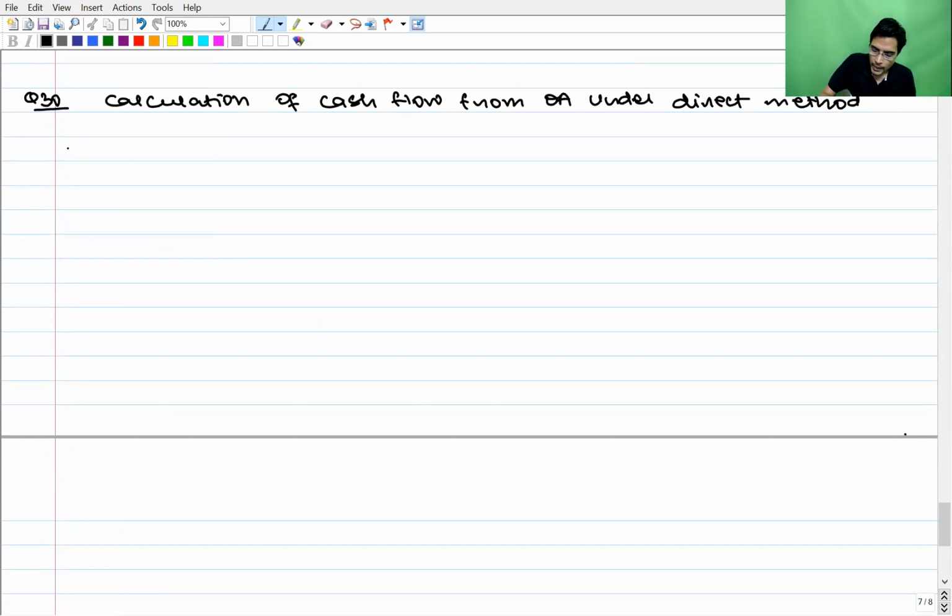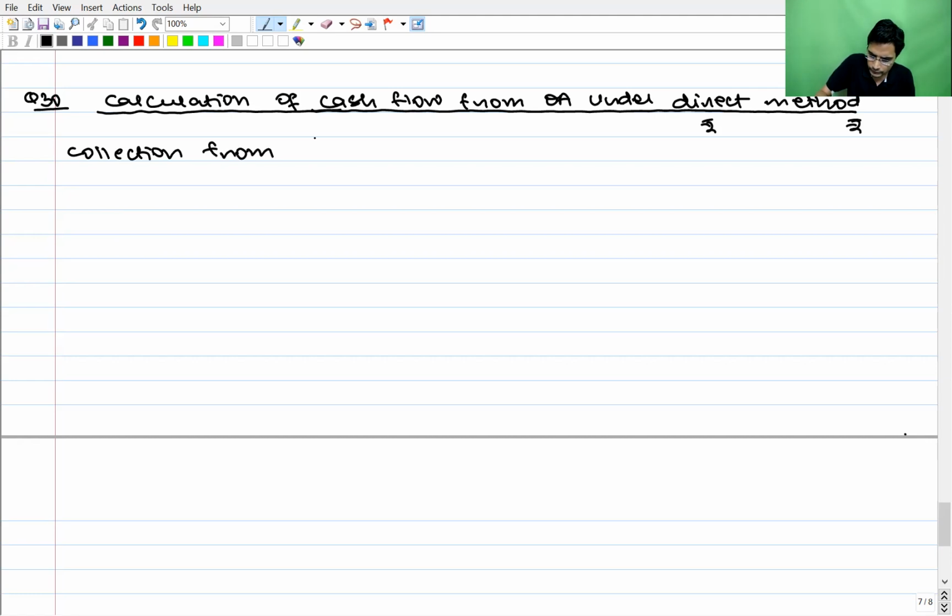First point is we need collection from debtors. Now, how do we get collection from debtors? By preparing debtor account. So collection from debtors, we will do it in working note 1. So let's do it.